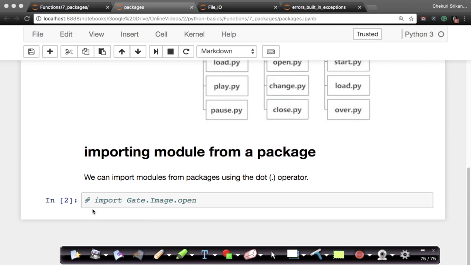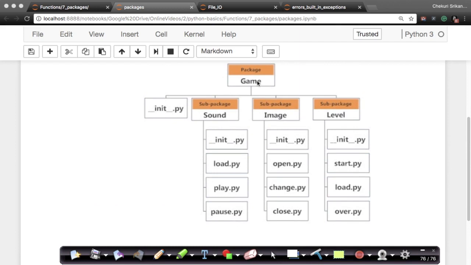It's very, very simple. I can say import, sorry, it's a typo here, it's supposed to be game.image.open. What I'm saying here is that my first package name is game. Game contains a sub-package or subfolder called image, which has a module called open. That's exactly the structure that you see here. So we have a folder called game, which has a folder called image, which has a file called open. The game folder is a package because of the init file, image is a package because of the init file, and open is a .py file, and hence it's a module.